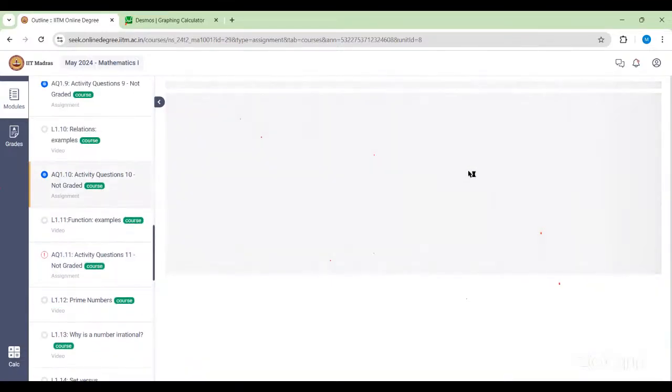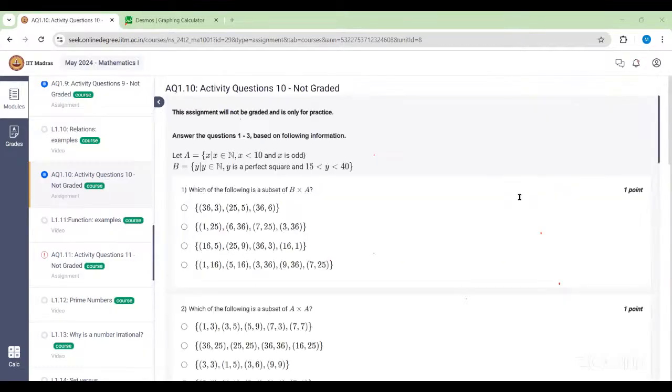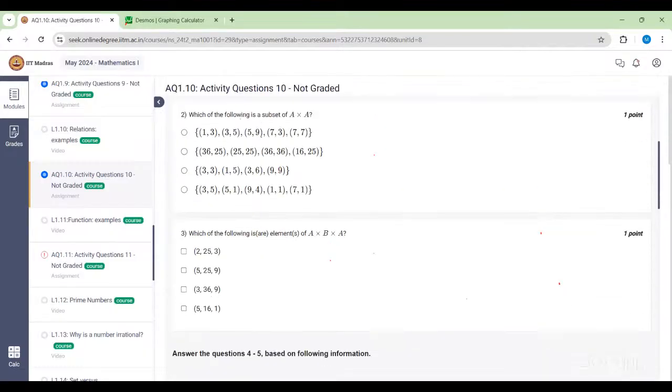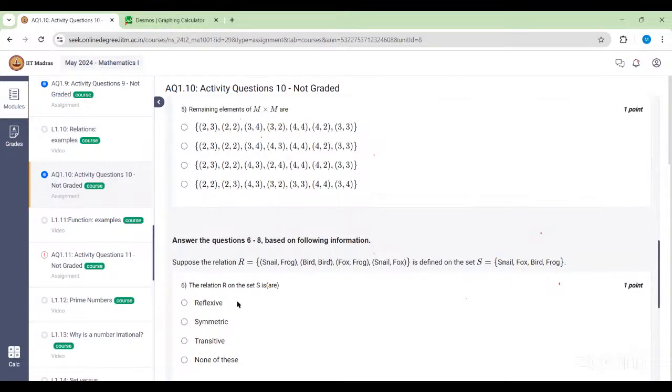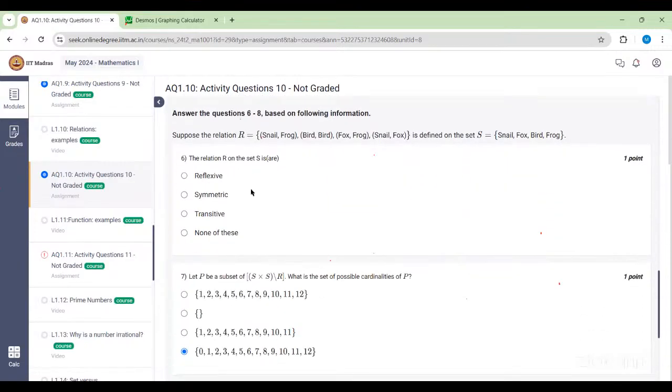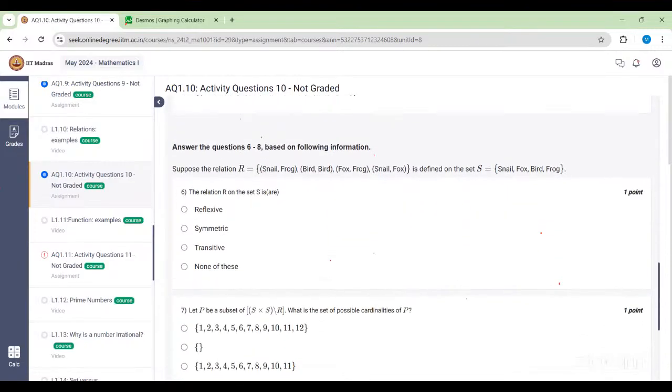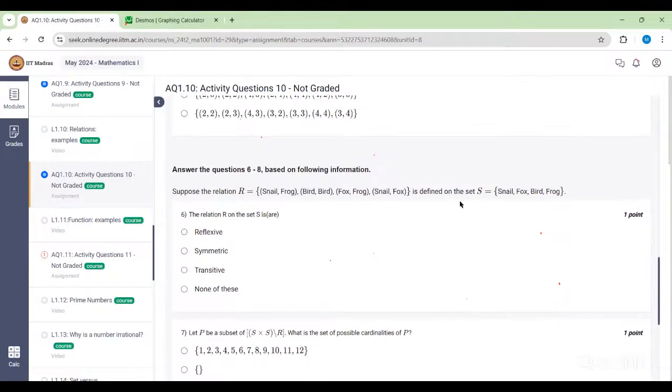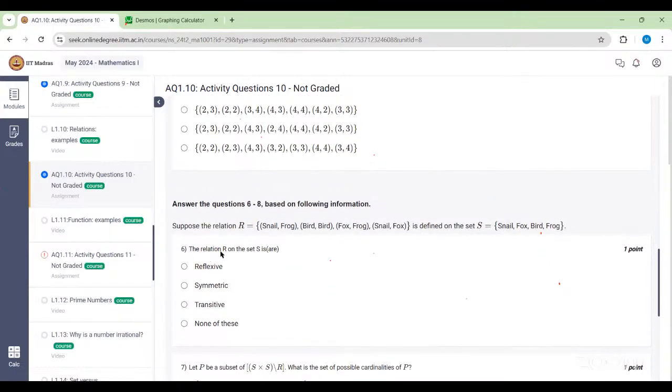1.10. Question number 6 of this activity, 1.10. Yes, ma'am. So suppose the relation R is defined on a set S. The relation R on a set S is reflexive. Okay, so Purnima, what's your answer here? What is the answer you have got for this particular question?